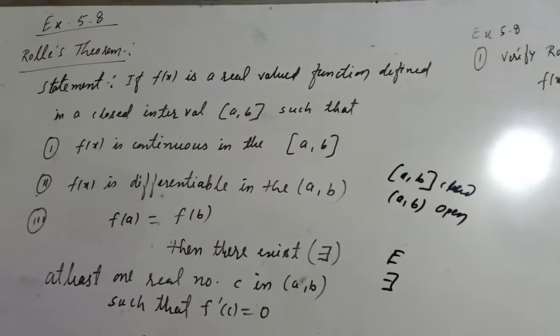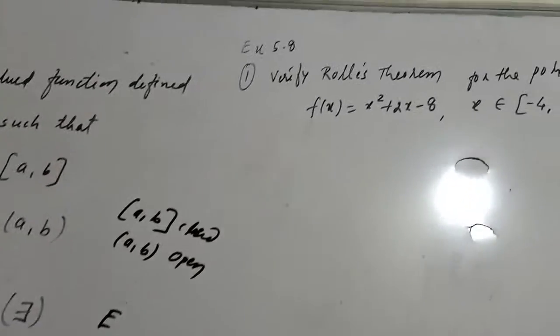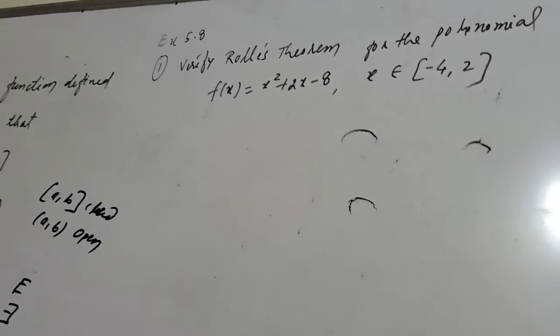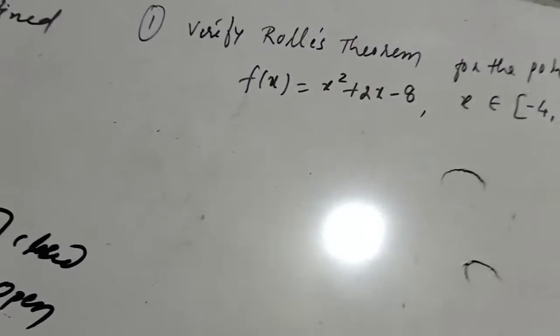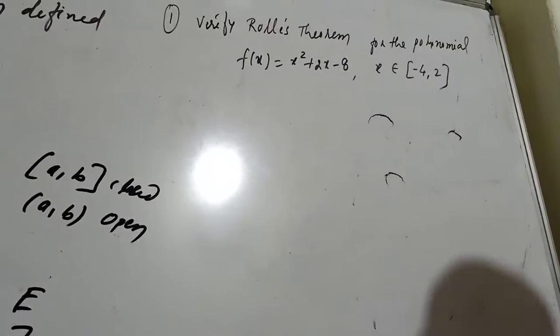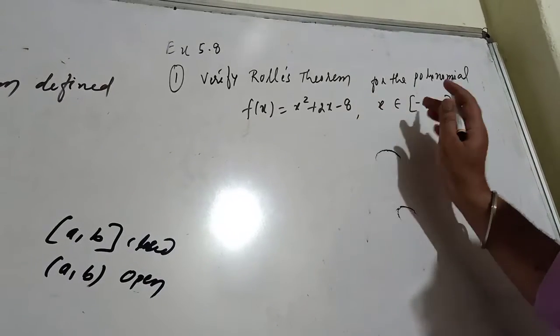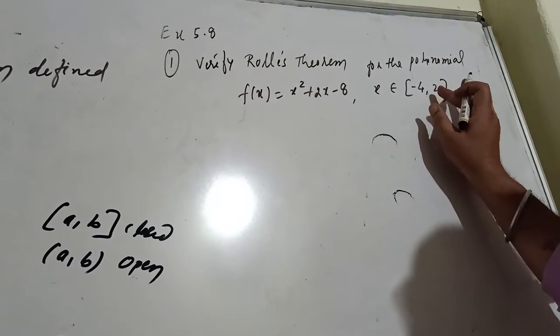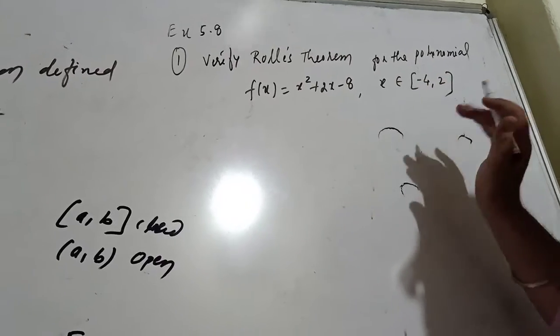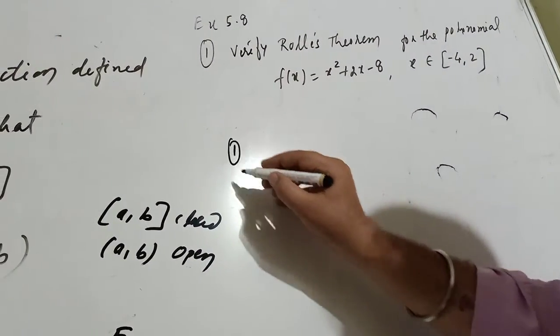Okay, now based on it, I am doing the first question of 5.8. Question is verify Rolle's theorem for the polynomial f of x equal to x square plus 2x minus 8, and the closed interval given is minus 4 to 2. This is A, this is B. So what should be the first point?